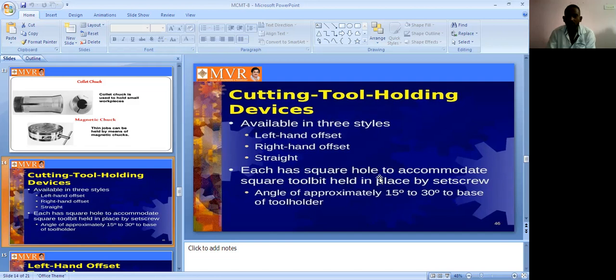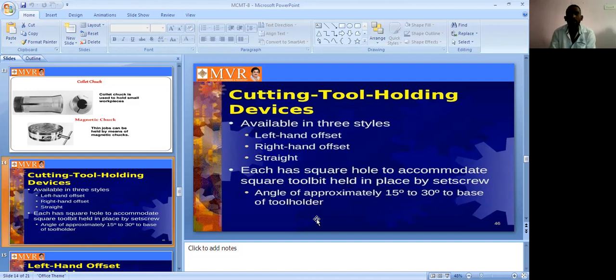Each has a square hole to accommodate the square tool bit, held in place by a set screw. In all three we can see the square hole is common. The screw bolt is held in place by a set screw. The angle is approximately 15 to 30 degrees to the base of the tool holder.